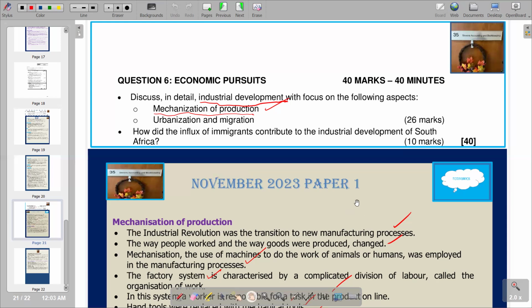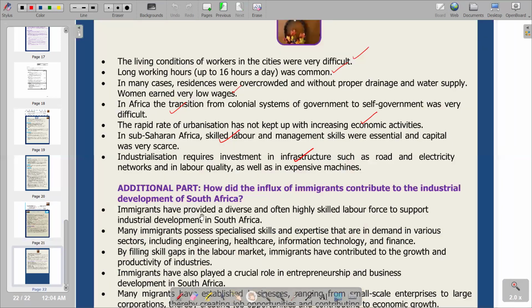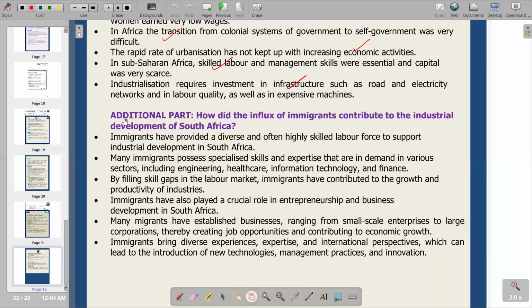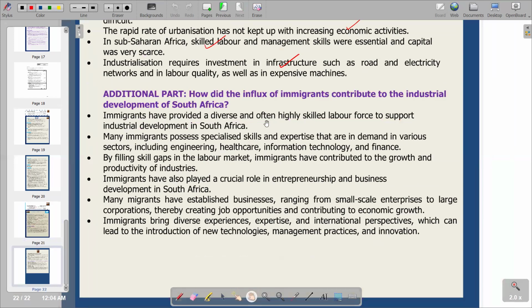In other words, we are saying the positive contributions of immigrants in our economy is what we also want to look at. So if you come with the external part, you see that the first point is immigrants have developed a diverse and often highly skilled labor force to support industrial development in South Africa. So we are saying that some of the immigrants are skilled people, that's skilled labor force. So obviously they're going to positively contribute to the economy of South Africa. So those are the people that were very influential to the industrial development in South Africa. So we can take that as our first point.